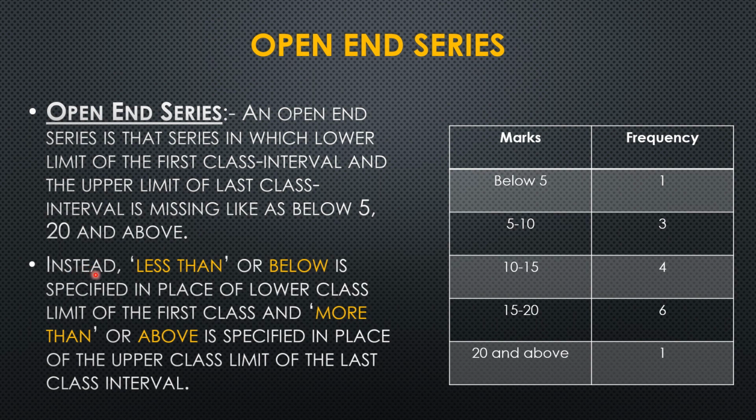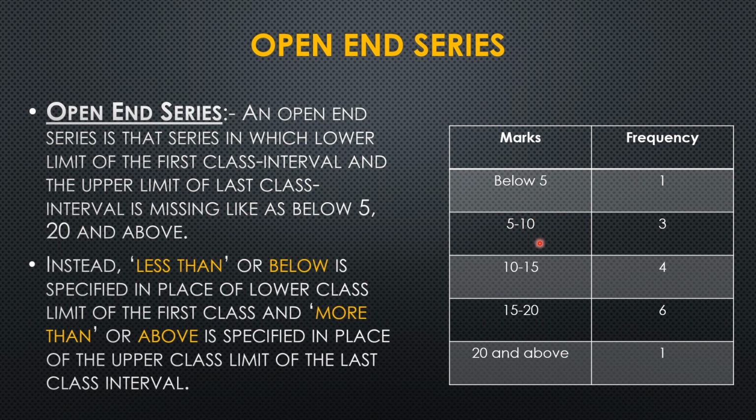Instead, we use less than or below in the place of the lower class limit of the first class, and more than or above is specified in place of the upper class limit of the last class interval. Look here at the first class. In the first class, the upper limit is 5, whereas the lower limit is missing, and we will write below or less than over here.